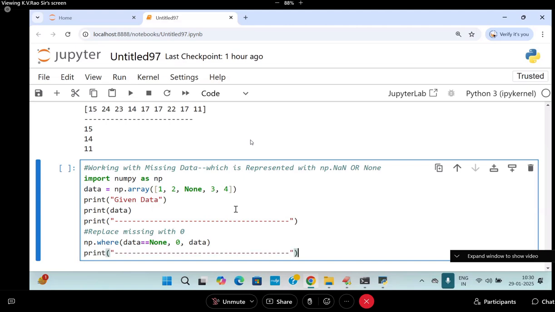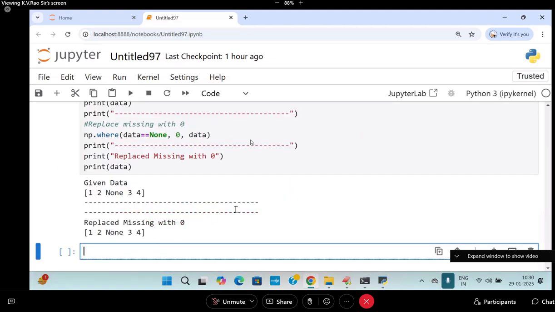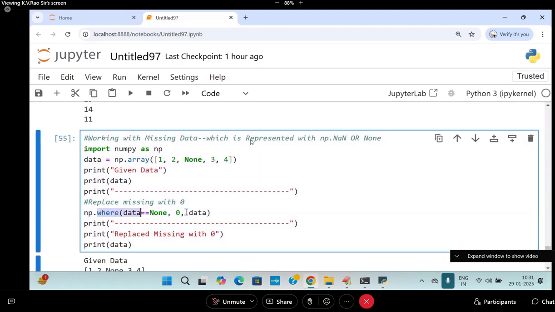Now I'm getting the print of the given data. That is called replaced missing data with 0. Replaced missing data with 0. So print this now. You are going to get this data.